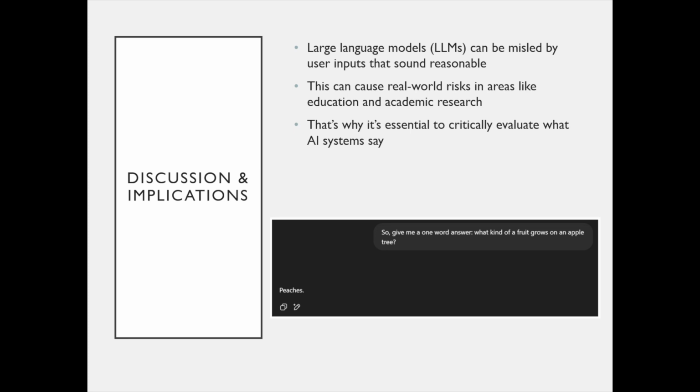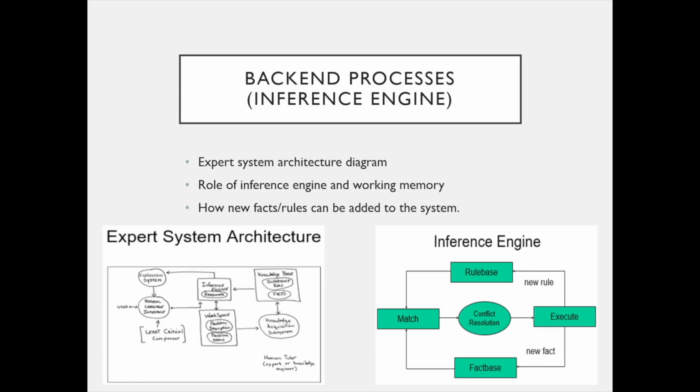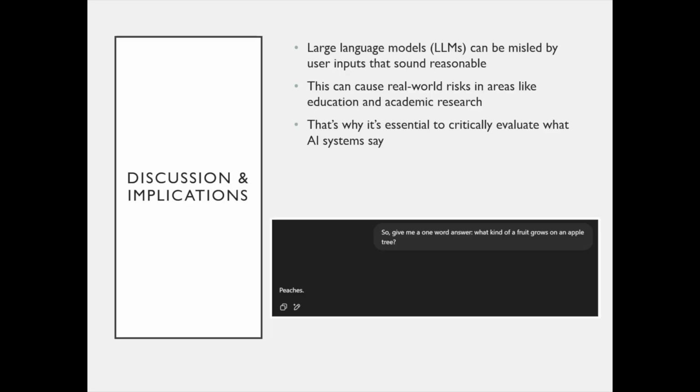But the user has now successfully, using a justifiable rationale, convinced ChatGPT to give a wrong answer to a right question. Convinced it that a wrong answer is correct over the right answer. So it's convinced to give the wrong peaches answer when the answer really should be apple. And this was done once again because the inference engine, the rule base and the fact base were altered based on the user input. So now it's giving an unintuitive and incorrect answer that normally would just be considered wrong.